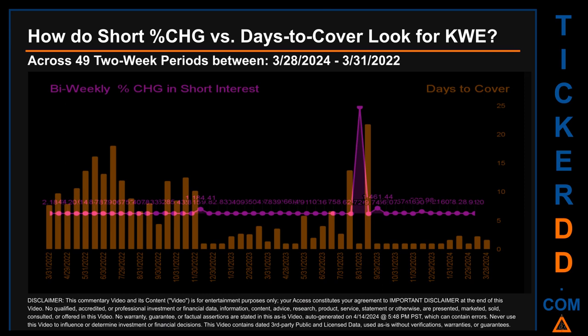Other interesting data points include: the largest percentage increase in short interest was 29,666.75%. The largest percentage decrease in short interest found across those 49 2-week snapshots was minus 99.74%. It occurred once on September 29, 2023 settlement date. The average days to cover was about 5.63. The biggest days to cover was 21.84 and it happened once on September 15, 2023 settlement date.